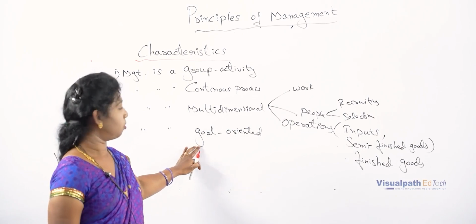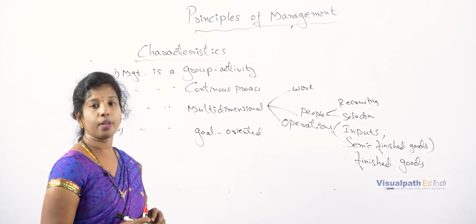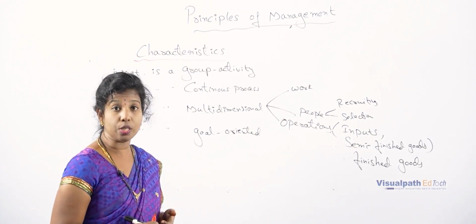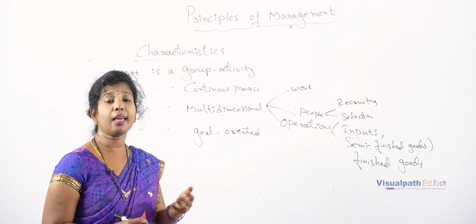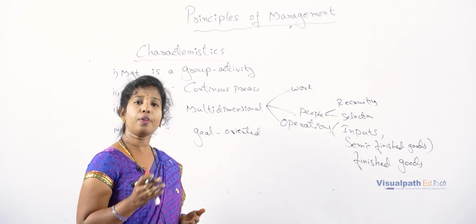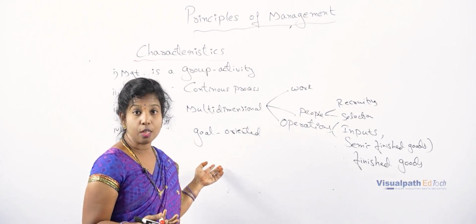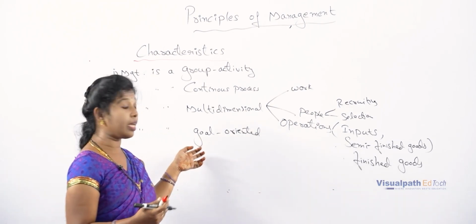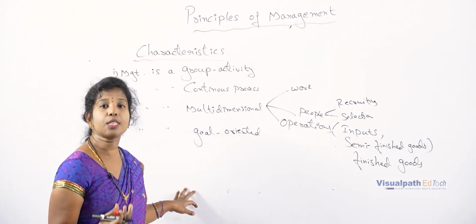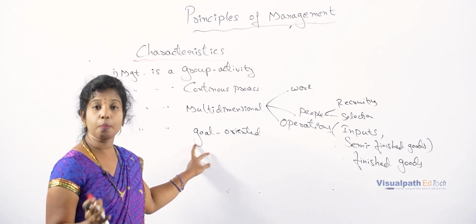So here goal. If an employee is joining the organization, the first goal of an employee is to have a salary or to get a good position. If I am a fresher, I join any MNC company. So the first priority is to get the experience. After getting 5 years of experience, my next goal is to get a good position. So depending on the priorities, the goals change. So coming to the organization's point of view, before allotting any task to the employees, first the goal has to be discussed with the employees. Suppose take an example.